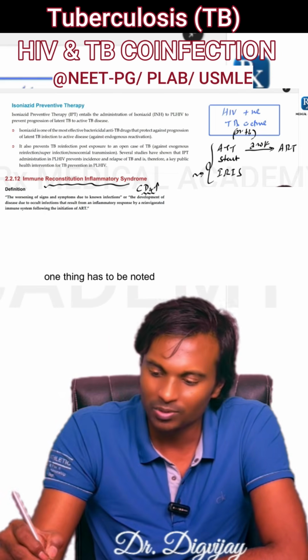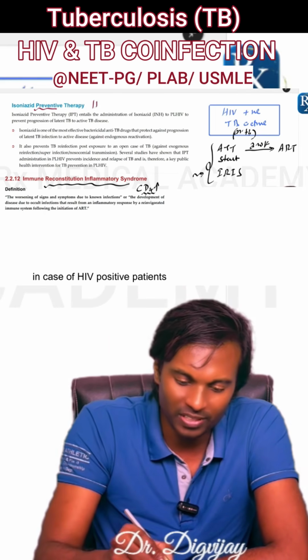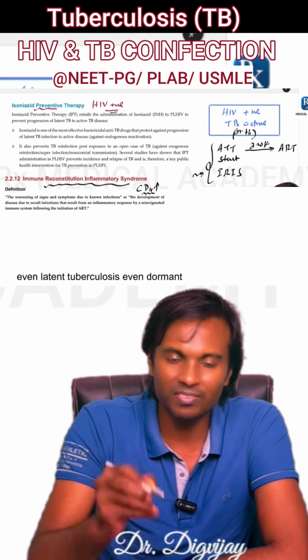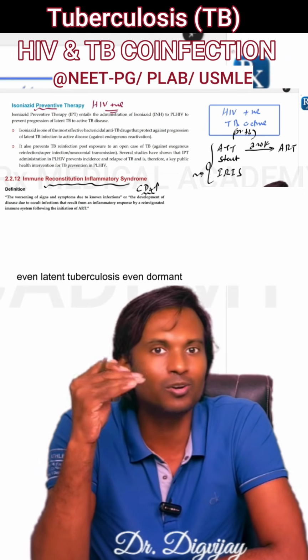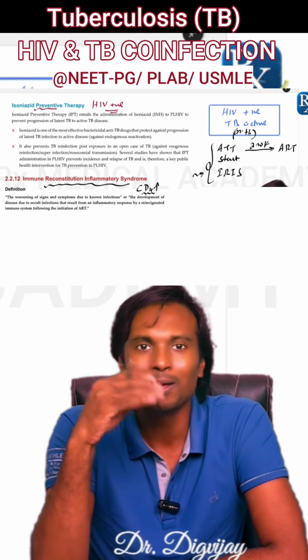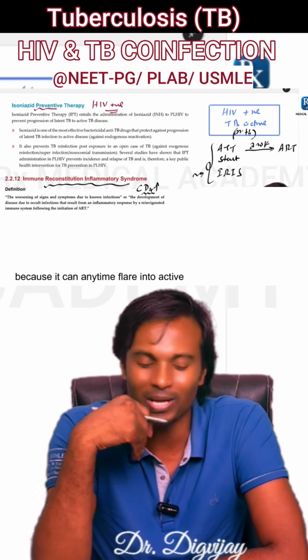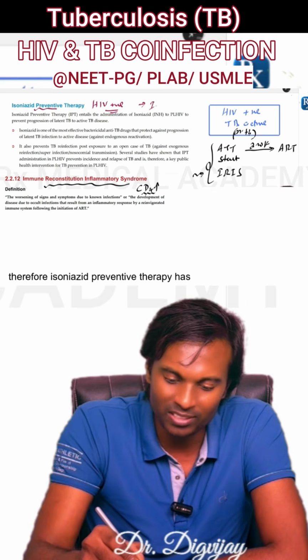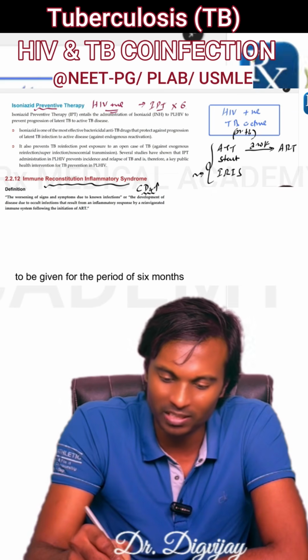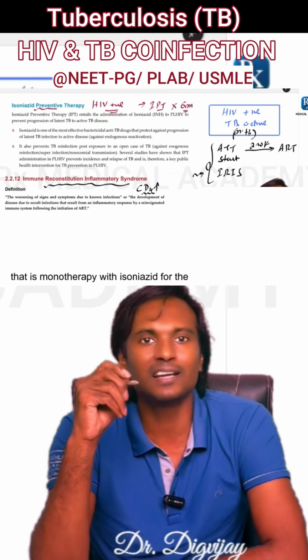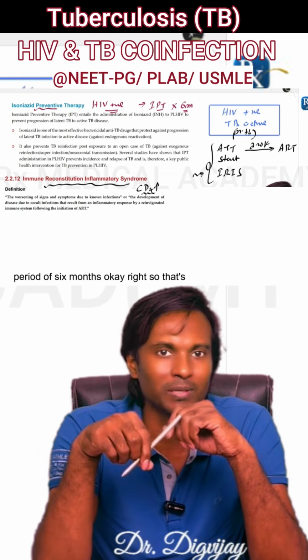Okay, now one thing has to be noted: in case of HIV positive patients, even latent tuberculosis, even dormant tuberculosis has to be treated, because it can anytime flare into active form of TB. Therefore, isoniazid preventive therapy has to be given for the period of 6 months. That is monotherapy with isoniazid for the period of 6 months. Okay.